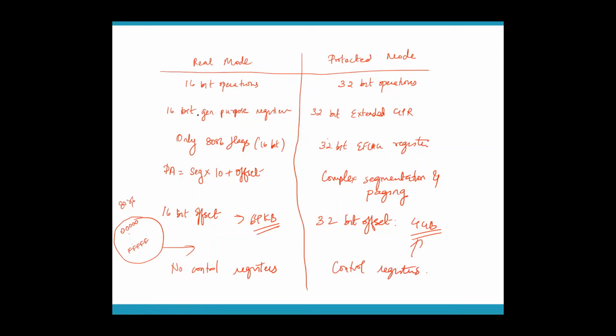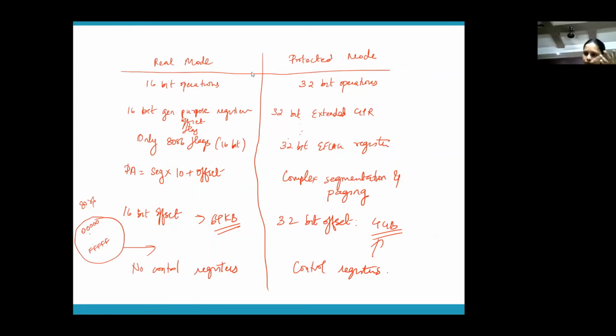So here you can mention your general purpose registers, your offset registers, index register, flag, everything is 16-bit. Here everything is 32-bit. So these are some points using which you can differentiate real mode and protected mode in case it is asked as a 5-mark question. It will normally be asked as a 5-mark question only. Differentiate real mode and protected mode.